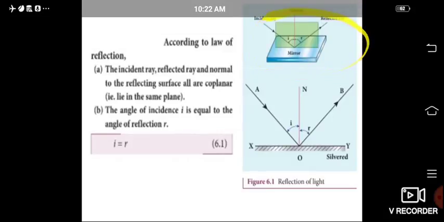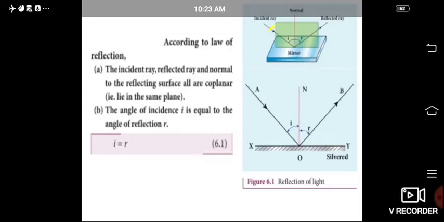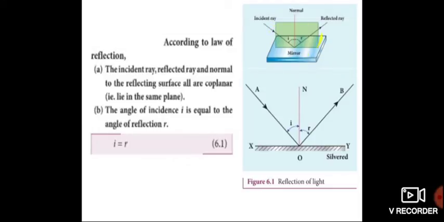To measure them, there is one diagram. Here this is a mirror, and this is the normal of the mirror. We draw the normal at the point where the light is incident. The angle between the normal and the incident ray is called the angle of incidence. The angle between the normal and the reflected ray is called the angle of reflection. This is the procedure to measure the angle of incidence and the angle of reflection.